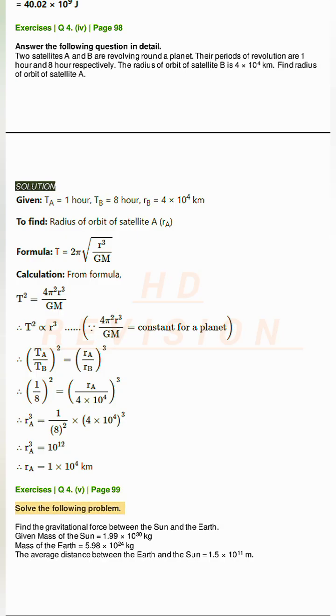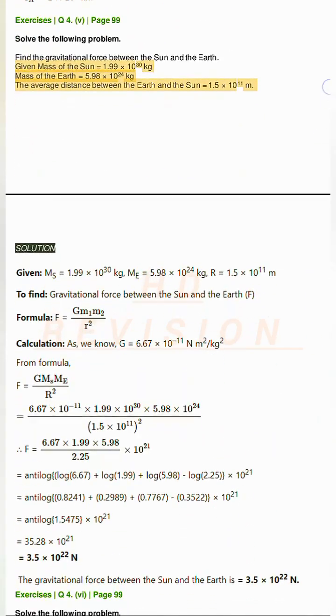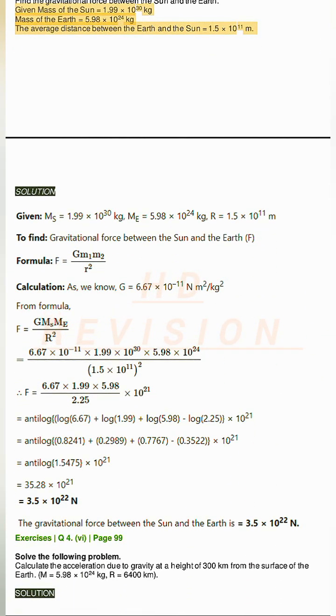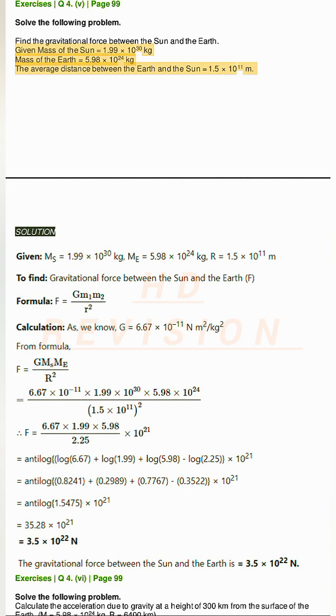Exercises Q4. B page 99. Solve the following problem. Find the gravitational force between the Sun and the Earth. Given mass of the Sun equals 1.99 times 10³⁰ kg, mass of the Earth equals 5.98 times 10²⁴ kg. The average distance between the Earth and the Sun equals 1.5 times 10¹¹ m. Solution.